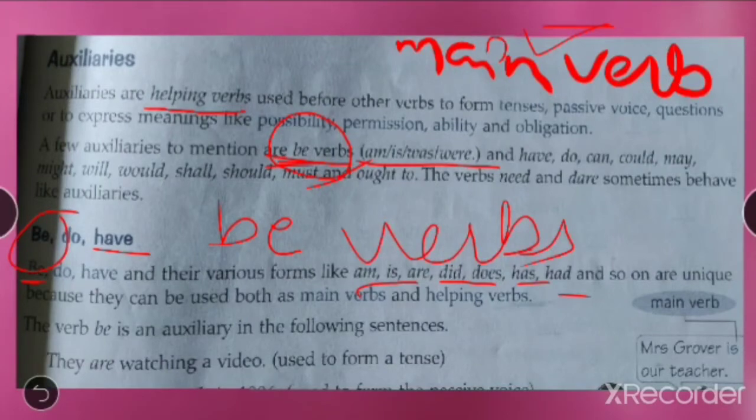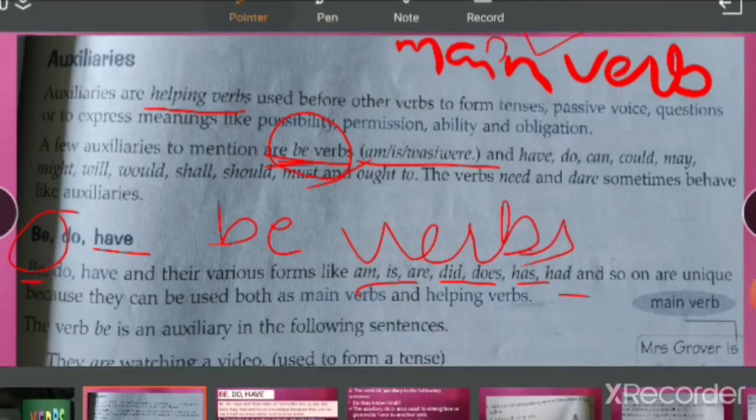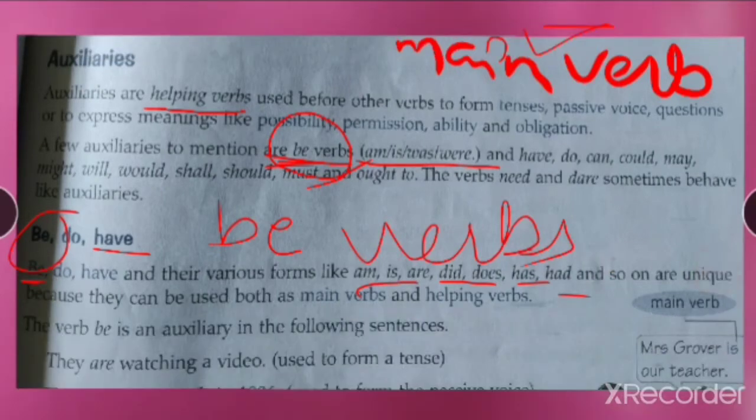So all this. Okay, now we are going to learn the usage of be verbs, the usage of do and its different forms, have and its different forms. Okay, now let's see what the sentence says. And so on are unique because they can be used both as main verbs and helping verbs.